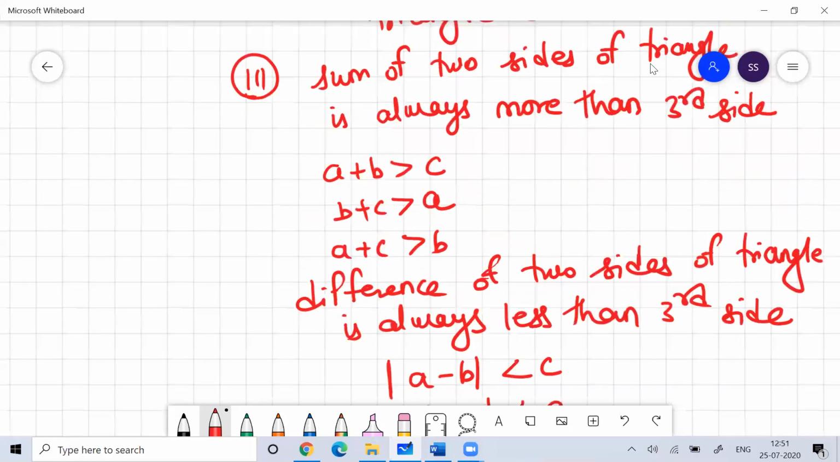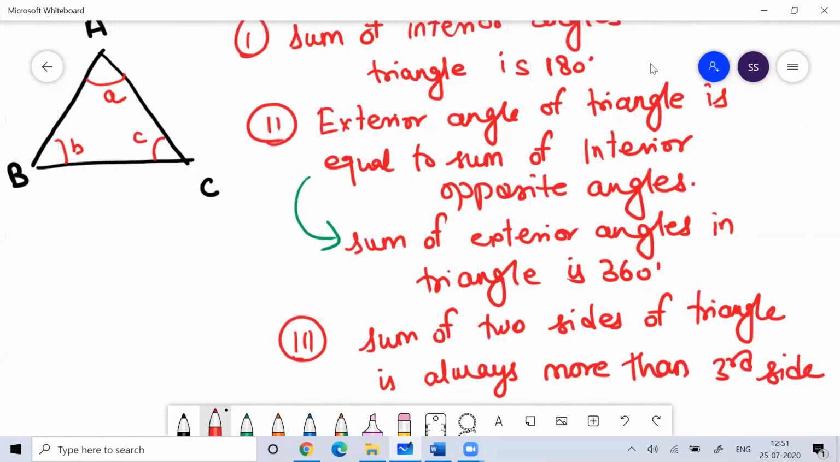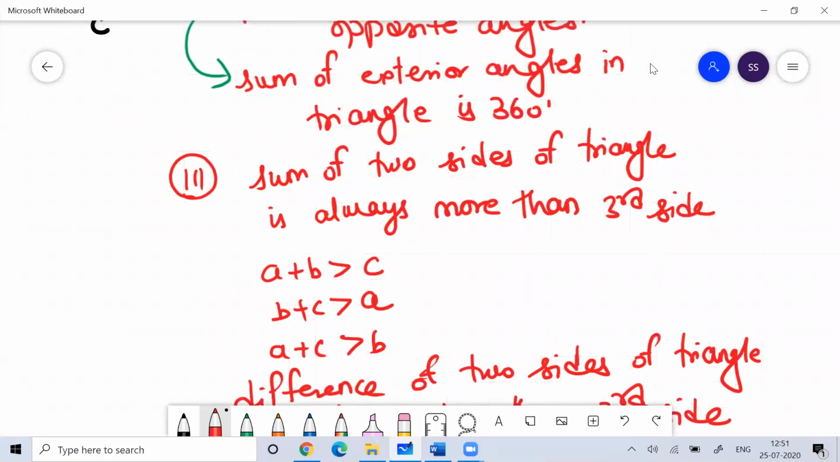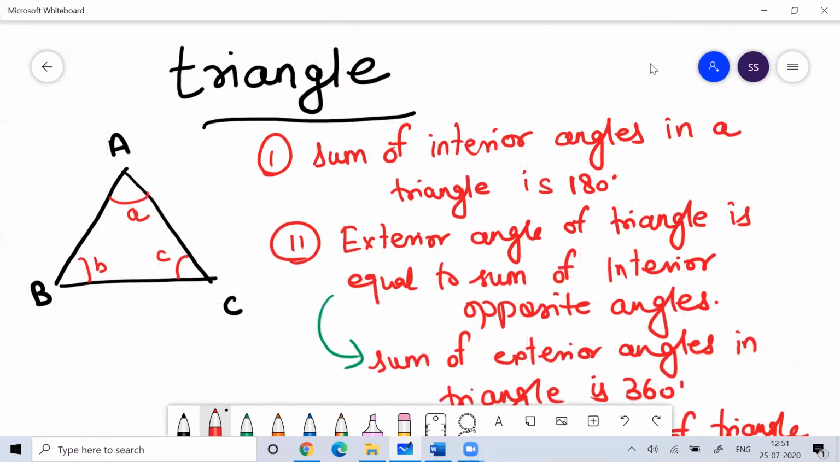So these are basically the important properties of the triangle. When we talk about triangles, please remember these properties: the sum of internal angles in a triangle is 180 degrees. The exterior angle is equal to the sum of interior opposite angles.